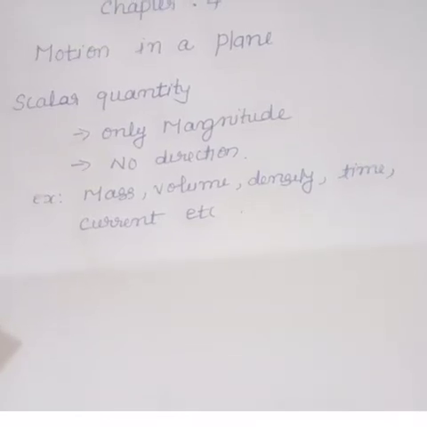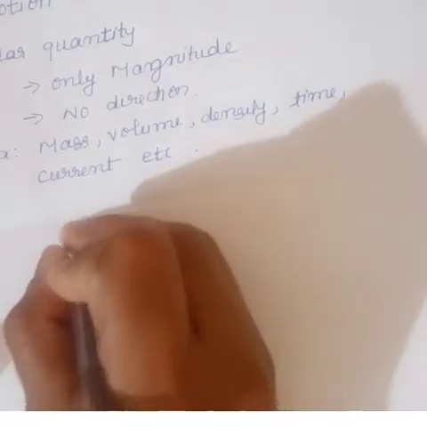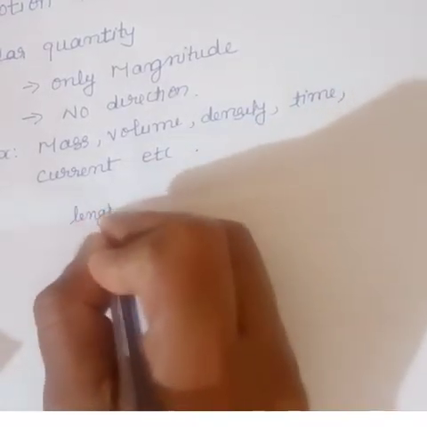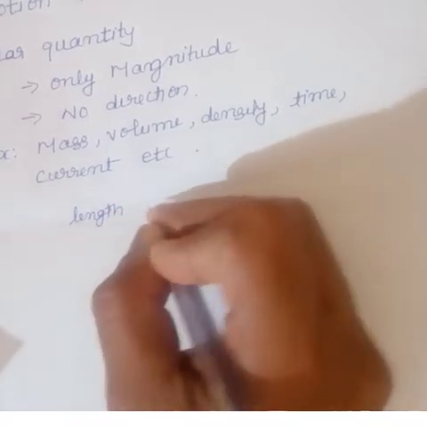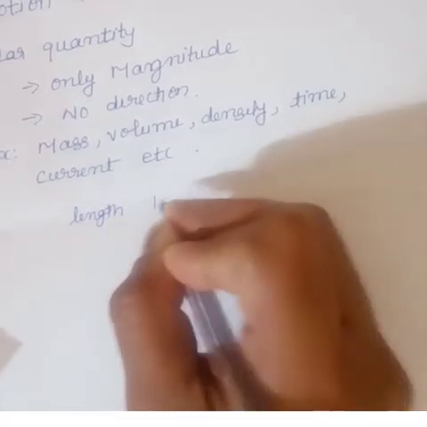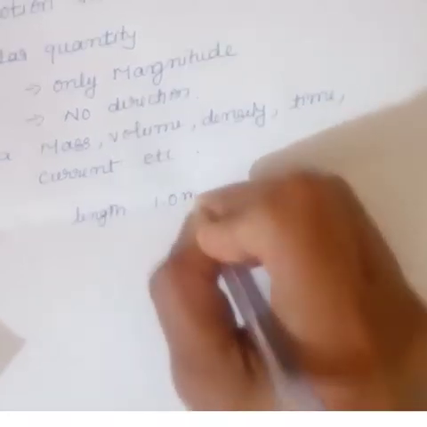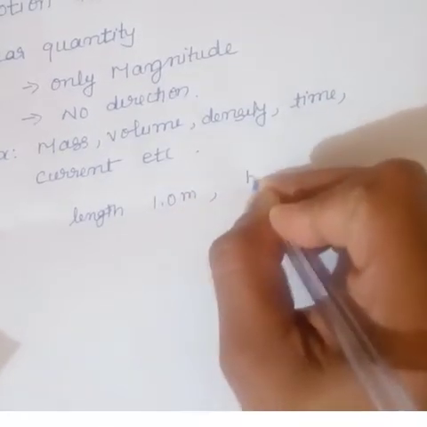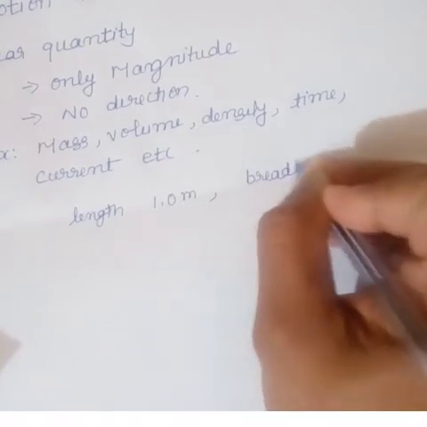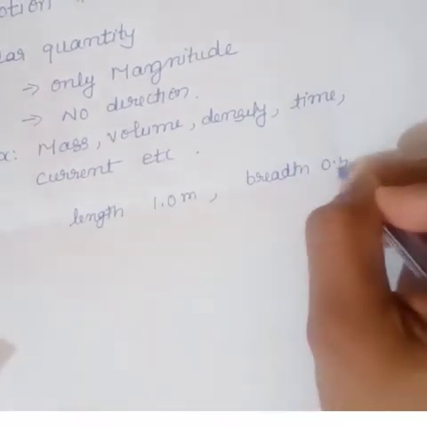For example, suppose we consider the length and breadth of a rectangle. Length is 1.0 meter and its breadth is 0.5 meter.